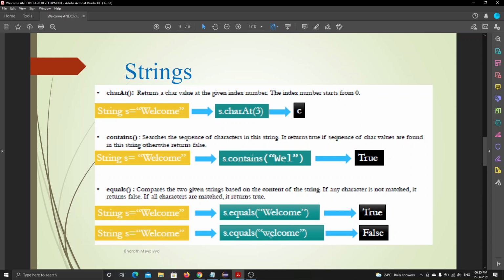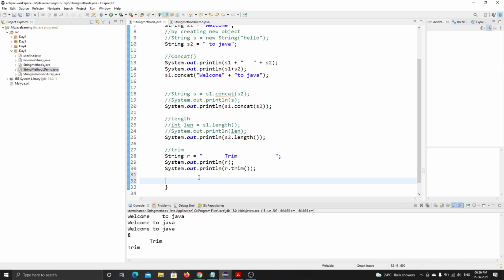When I check whether this lowercase welcome is equal to this capital letter welcome, it says false, because equals doesn't ignore case. It strictly considers the case, upper or lower. If even a single character is in lower case or upper case, then it gives me false. Okay, let me see this in coding.